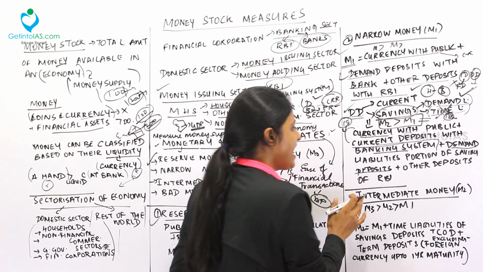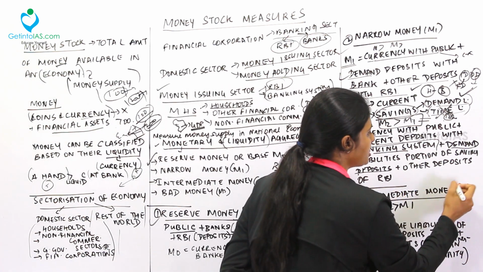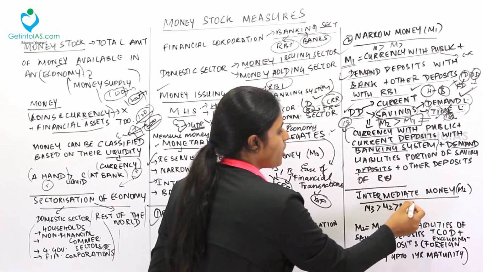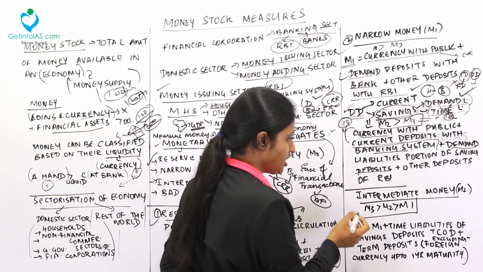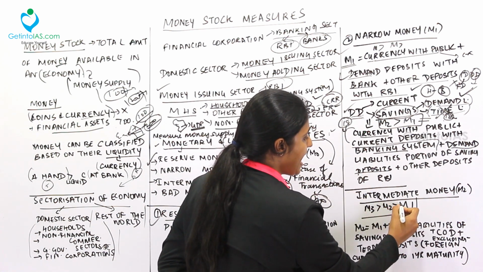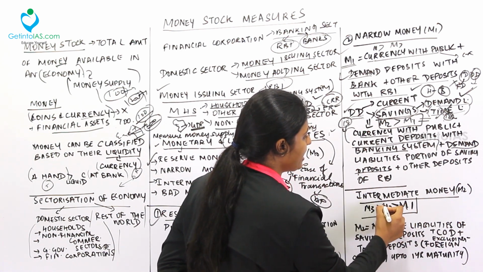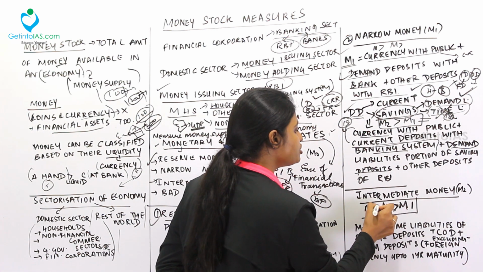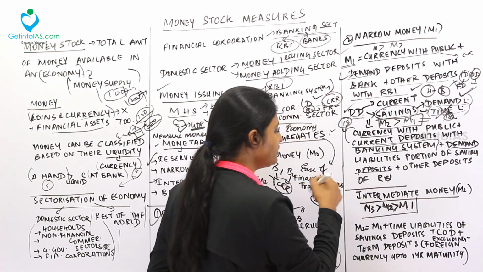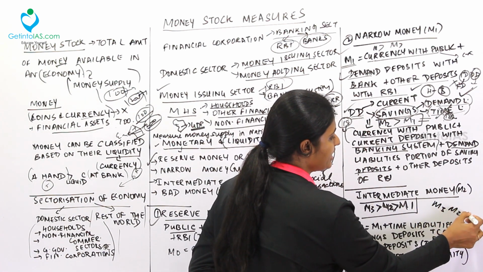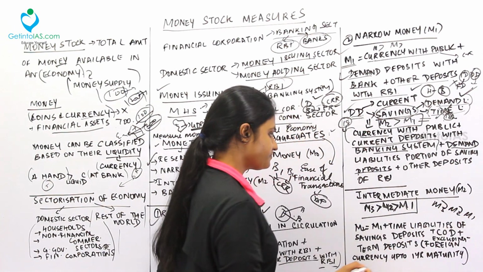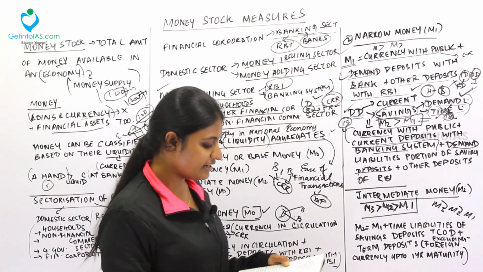Next one, moving to M2. Intermediate money is termed to be M2. I'll let you know the formula for M2, but note this down. I already told you all, M1 is shorter than M2, and M2 is shorter than M3. We'll deal with M3 later. Now keep in mind M3, M2 and then M1. Now moving into the formula of intermediate money.